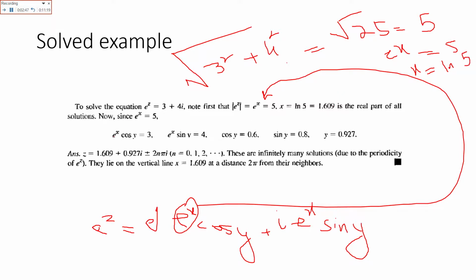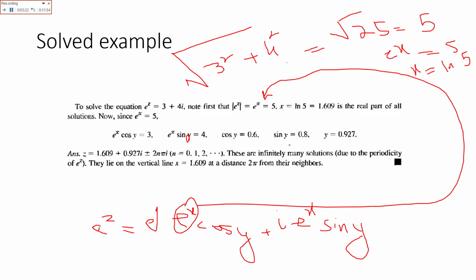Now e raised to power x cos y is equal to 3 because it is the real part, and e raised to power x sin y is equal to 4 because that is the imaginary or the iota part, as you can see here. So from this, the value of cos y is equal to 0.6, and the value of sin y is 0.8.